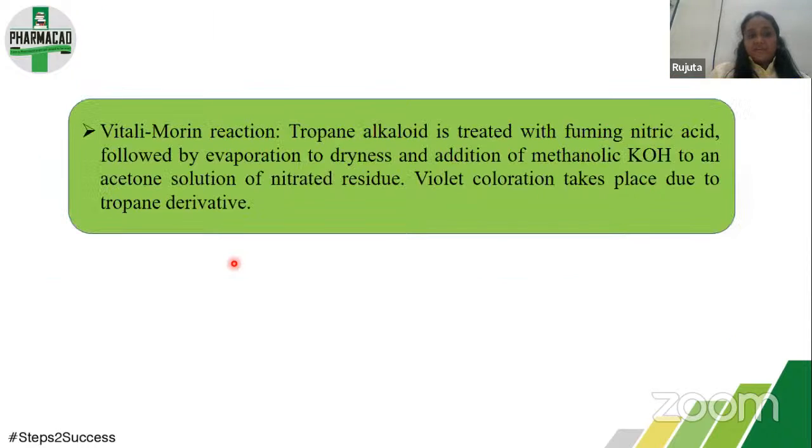It is a general reaction for tropane alkaloids in which they are treated with fuming nitric acid, followed by evaporation to dryness and addition of methanolic KOH to an acetone solution of the nitrated residue. Violet coloration takes place due to the tropane derivative. That is the Vitali-Morin reaction.